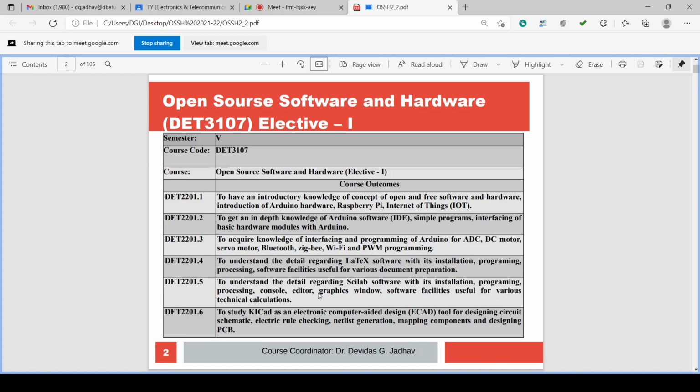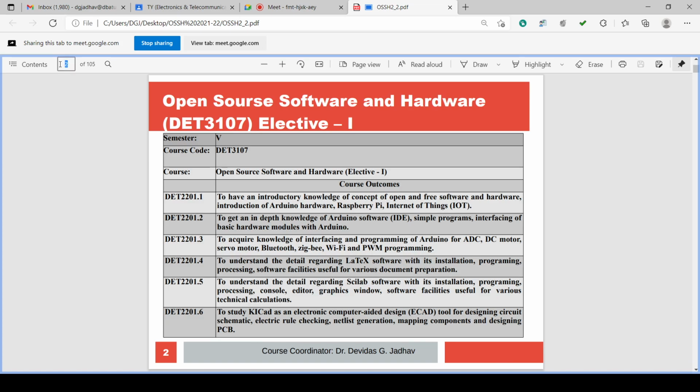processing, software facilities useful for various document preparation, to understand the details regarding Scilab software with its installation, programming, processing, console, editor, graphics windows, software facilities useful for various technical calculations. To study KiCad as an electronic computer-aided design, ECAD, tool for designing circuit schematic, electric rule checking with netlist generation, mapping components and designing PCB.